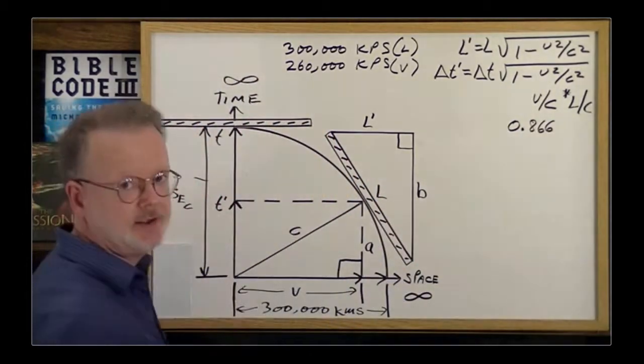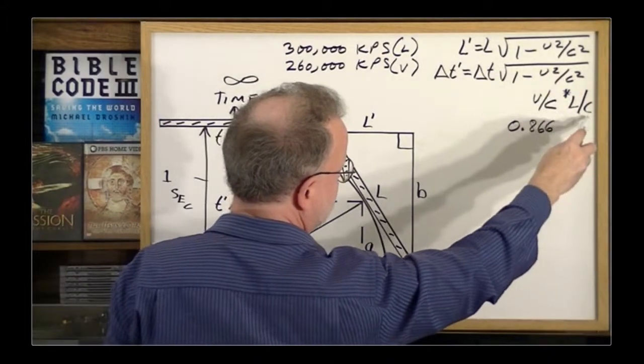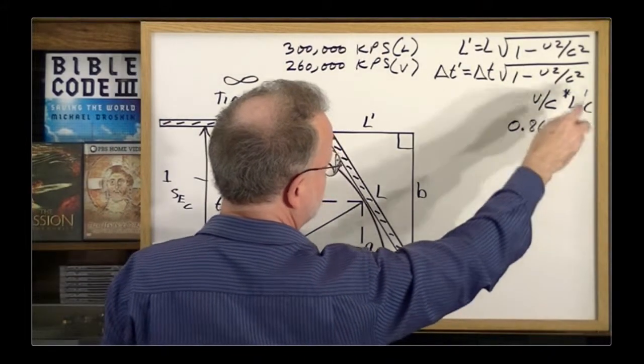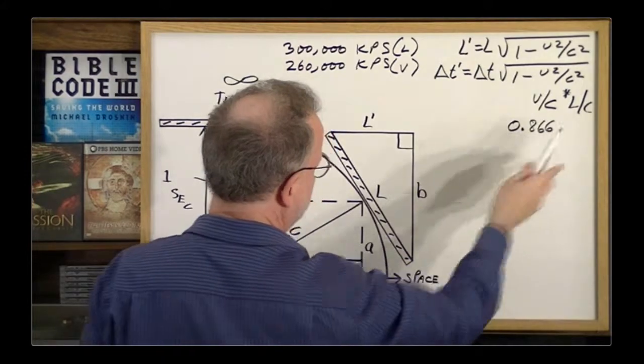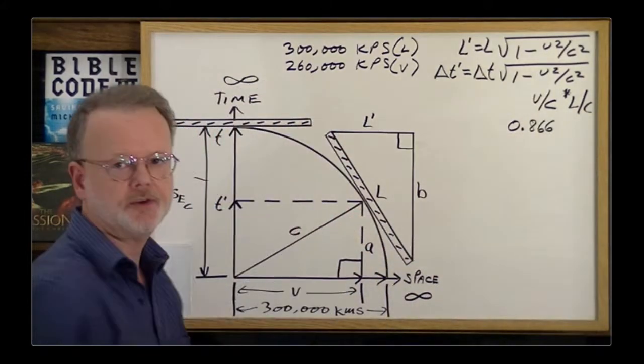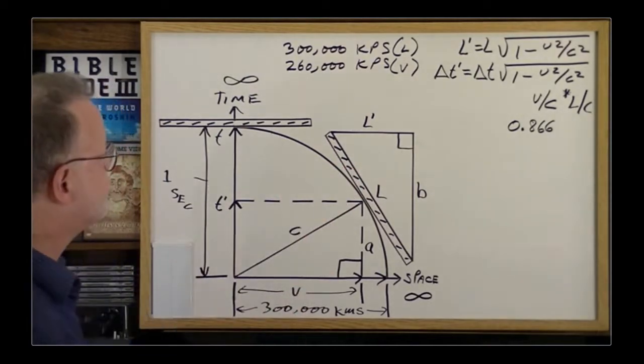However, if I reduce this down to, let's say, 150,000 kilometers, this would be 150,000 divided by 300,000, which gives you 0.5, so it would be 0.5 times 0.866, which would give you 0.433, so it would be extending across half as much as this one does, half as much across time.